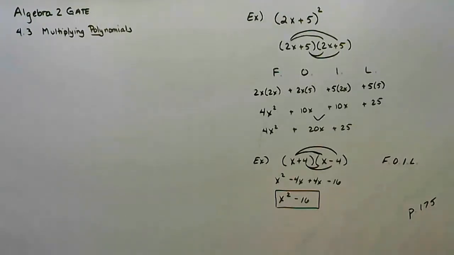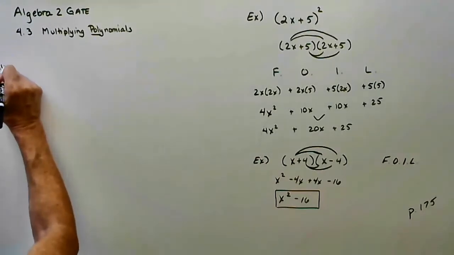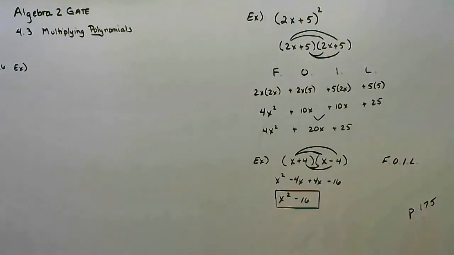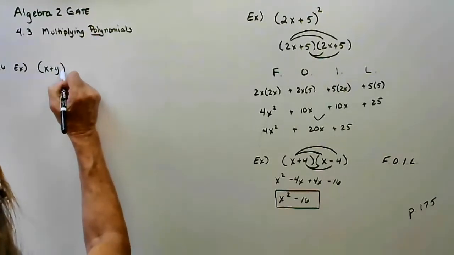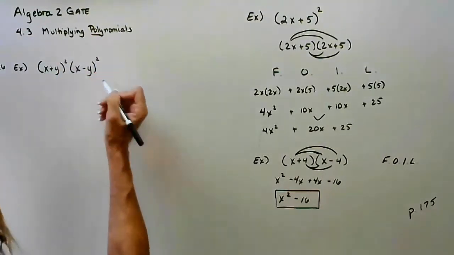And I want to look at number 46. Some of you are like, what? 46? Oh no. Look at this one. I would like you to multiply out x plus y squared, x minus y squared.